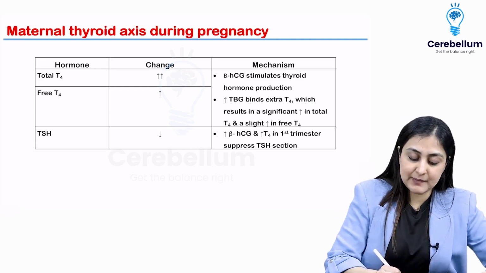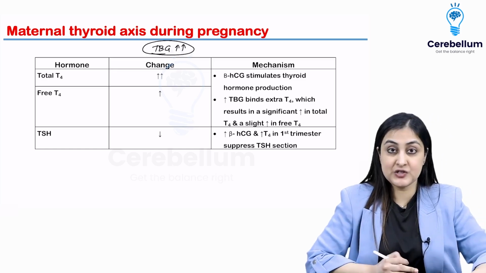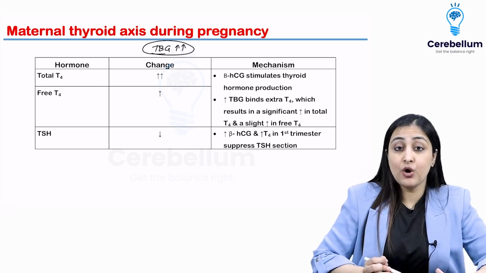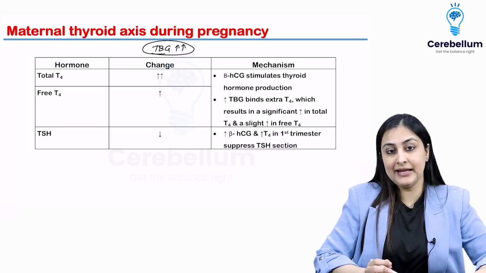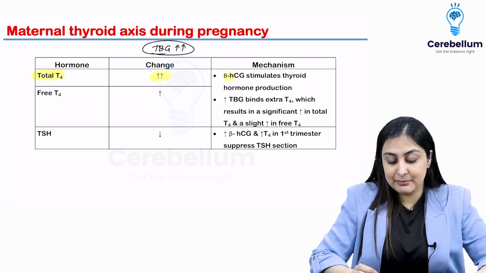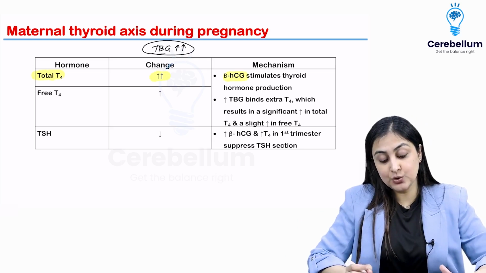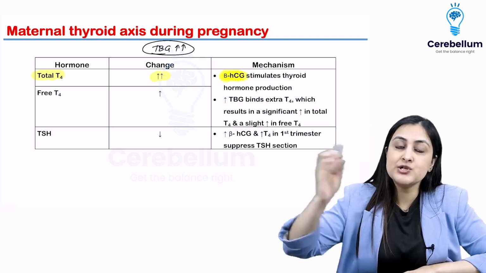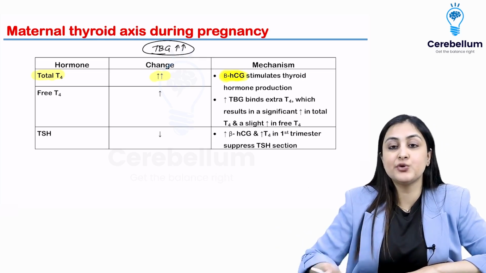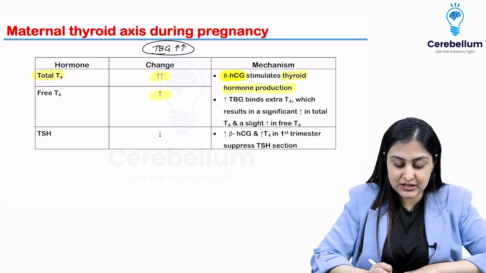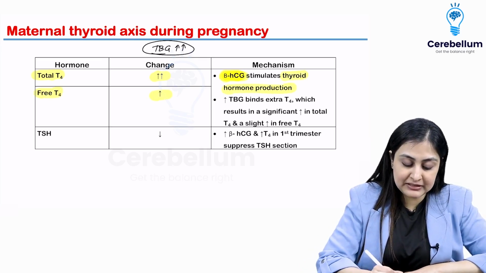So in pregnancy, remember, the main thing is that thyroid binding globulin increases, as I've already told you in OBG as well. So what happens is there's a lot of bound hormone which increases, and that is why overall the total T4 increases. Apart from that, beta HCG levels are high, and you know that because of molecular mimicry, this beta HCG can also mimic the action of TSH and produce a lot of thyroid hormone, and that is why you have thyroid hormone production which increases. So overall, everything increases.